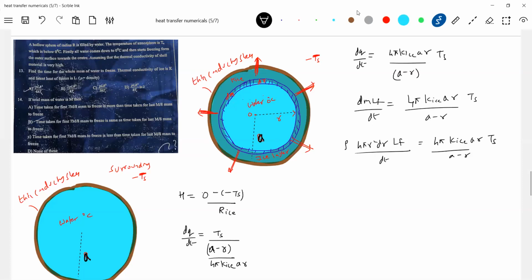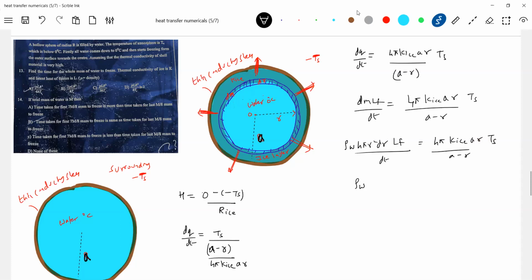Density is needed, no? dm is equal to density of water into 4 pi r square dr. This is very important, please do understand. The rest is all mathematics; this is the conceptual part. The first thing: the heat transferred by the ice layer is equal to the temperature difference by the resistance of the ice layer. Okay. From where will this heat come? When dm amount of water freezes into ice, this much heat will be released. So what is dm? 4 pi r square dr, the volume of water that freezes, into the density of water. So here 4 pi r gets eliminated.